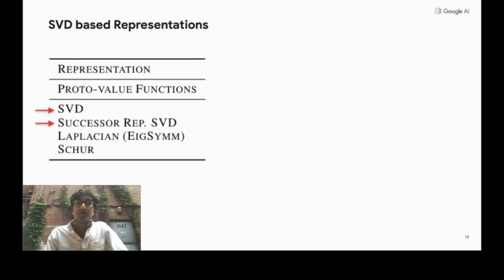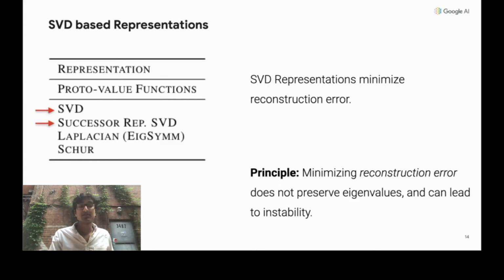The first two choices of representation, the SVD and the successor representation SVD, minimize the reconstruction error with the transition matrix. Now, by focusing exclusively on reconstruction error, the eigenvalues are left uncontrolled, and the induced transition matrix does not preserve the eigenvalues of the transition matrix as needed for stability.